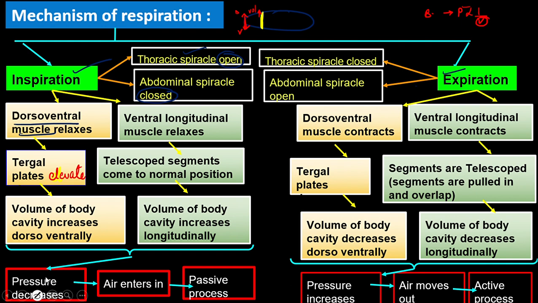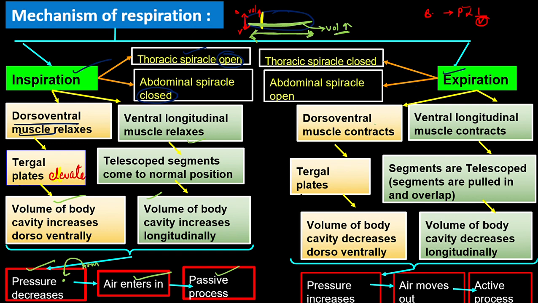Now let's learn about the other muscle, that is the ventral longitudinal muscle. Now this muscle also relaxes. So when it relaxes, what will happen? Volume increases. But in which direction? In a longitudinal direction. Again here volume is increasing. So when the volume increases, pressure decreases. So if the pressure inside is less and the outside atmospheric pressure is more, what will happen? Air from outside will enter the inside, right? So air enters in and this is a passive process because your muscle relaxes.